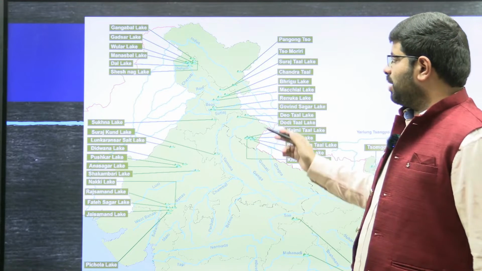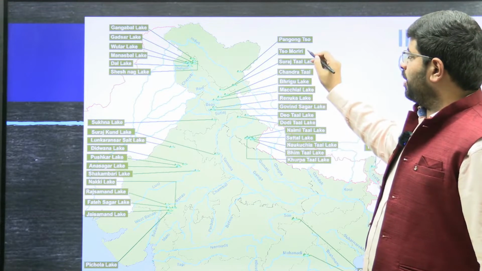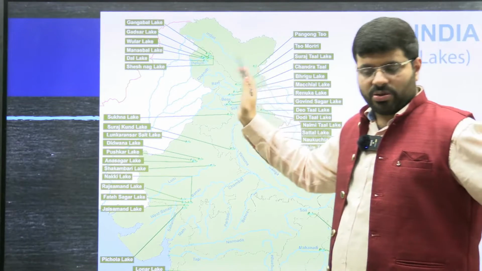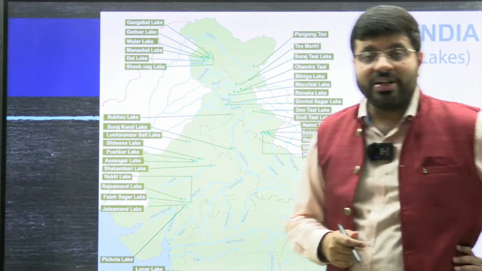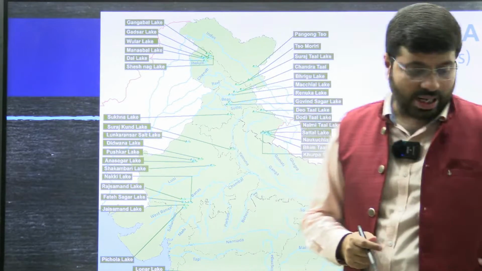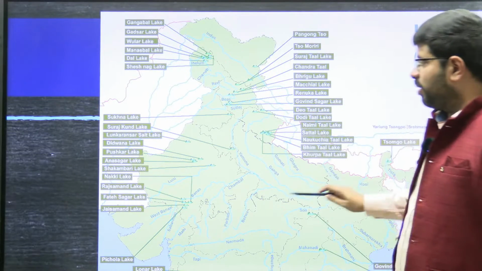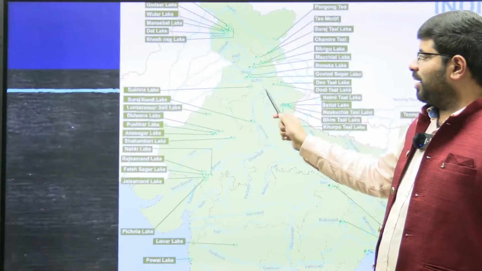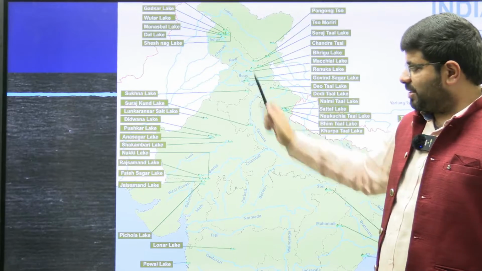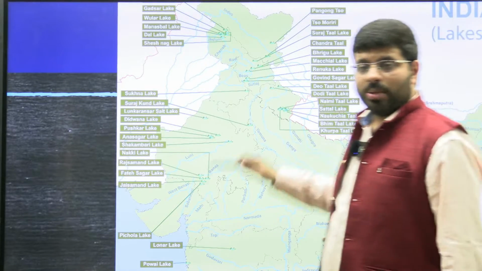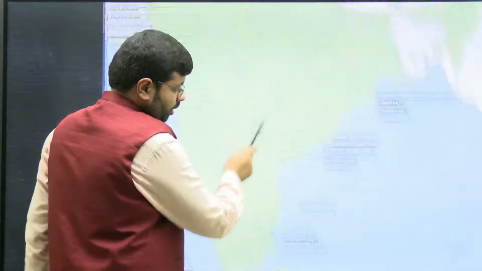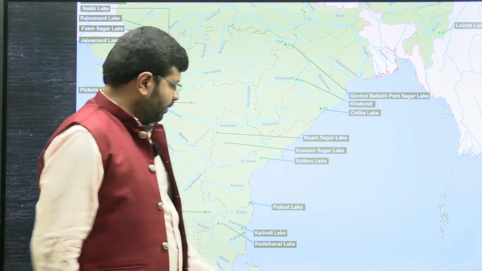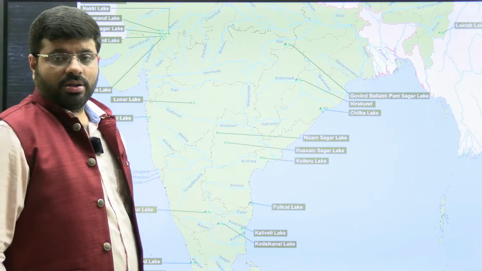They can ask you about lakes like the Somoriri Lake and the Pangong Tso Lake, which is located at the border between India and China. Such kind of questions they can ask. Moving further, you have the Harike wetland, Govind Sagar lake and all, which are associated with irrigation activities here, right? You can talk about the brackish water lakes, the two prominent ones here, the Chilika Lake and the Pulicat Lake.